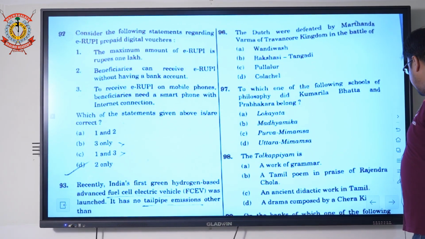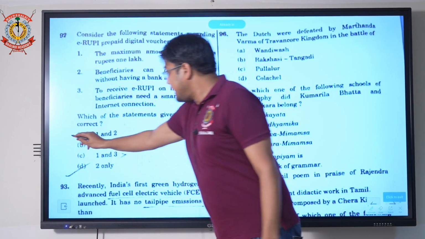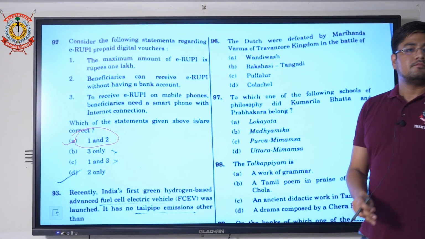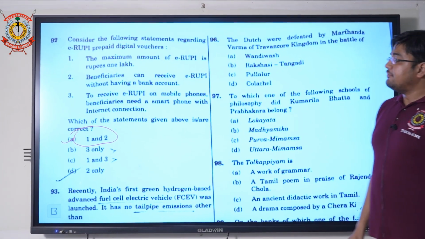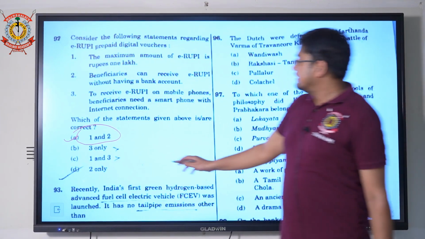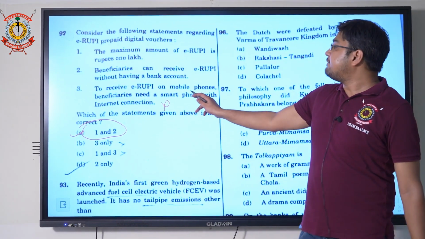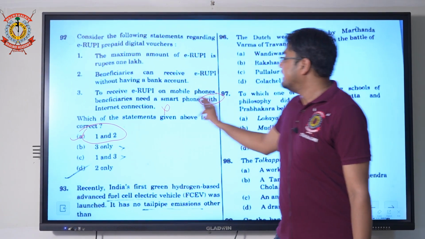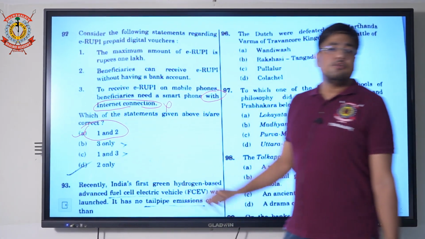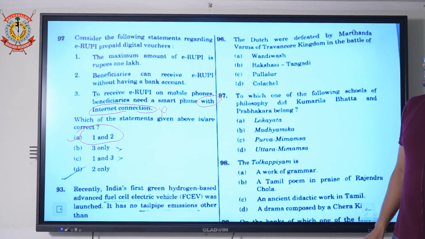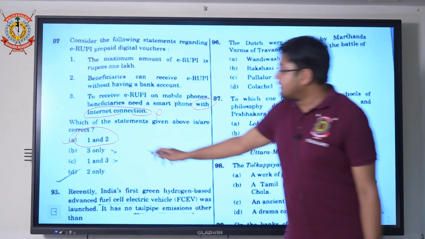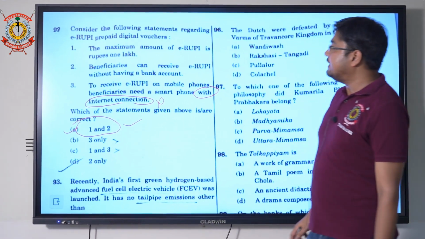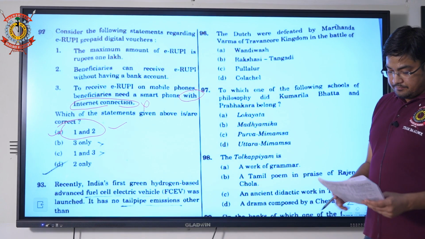Here option A is correct, that statements 1 and 2 are correct, because the third statement is wrong. To receive an e-Rupee on a mobile phone, the beneficiary needs a smartphone with an internet connection. But you can also receive it without an internet connection. So the third statement is wrong, and option A, 1 and 2, is the correct one.